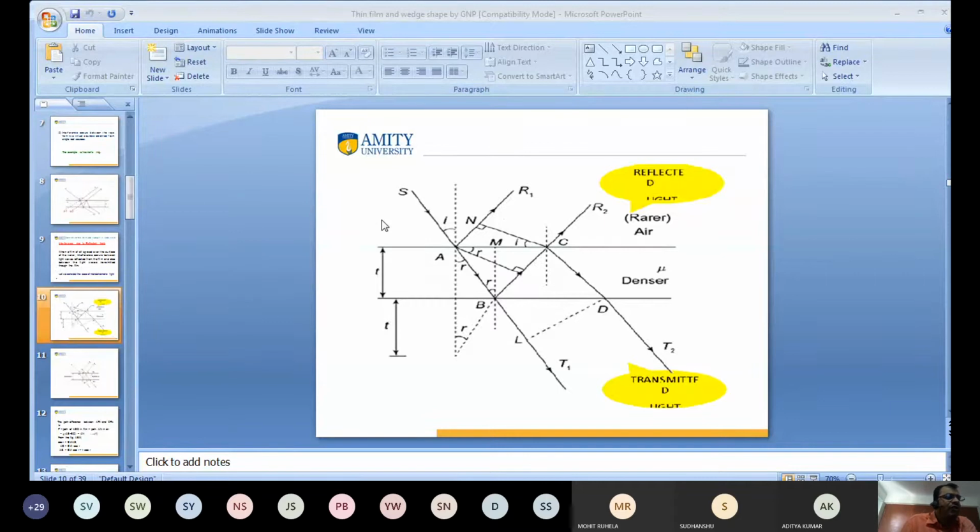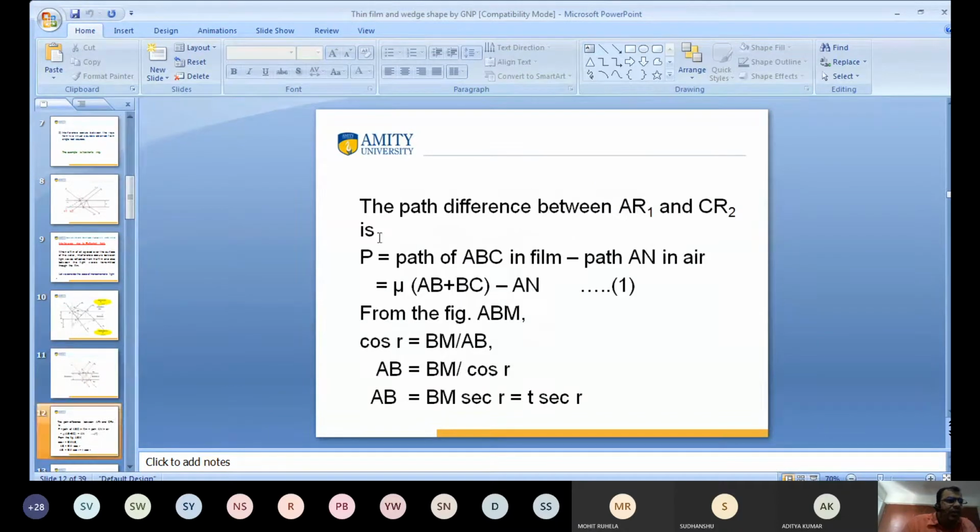I want to calculate the condition for maxima and minima. For calculating this condition, we must have the path difference. So we have to calculate the path difference between AR1 and CR2. In the previous lecture I discussed it in detail. So path ABC in the film minus path AN in air.